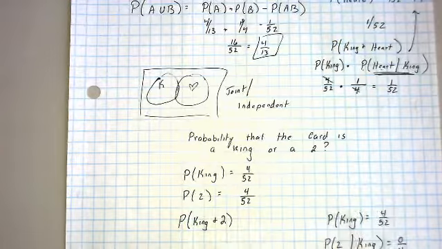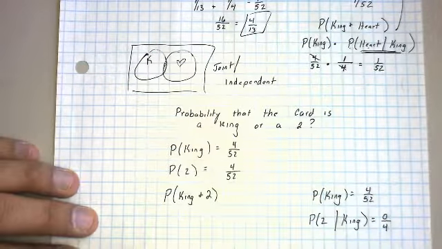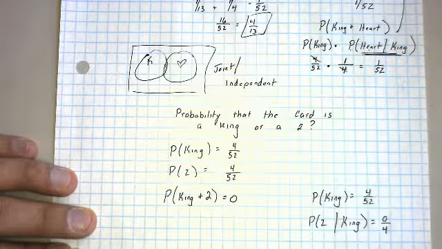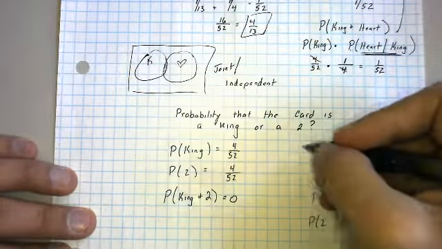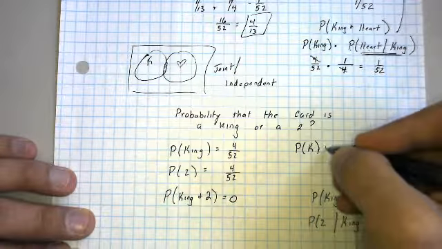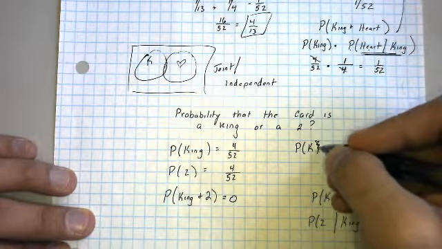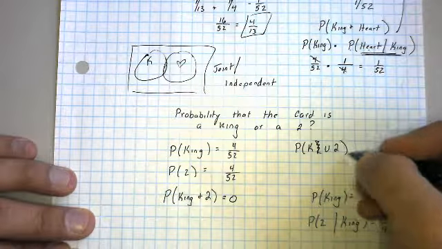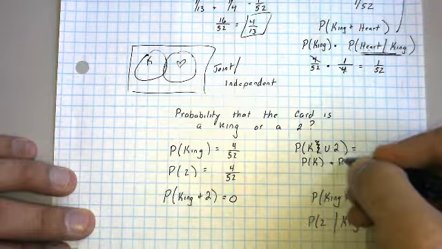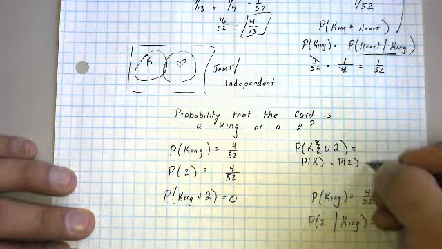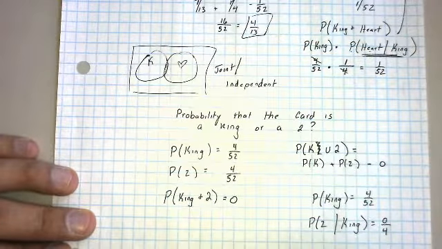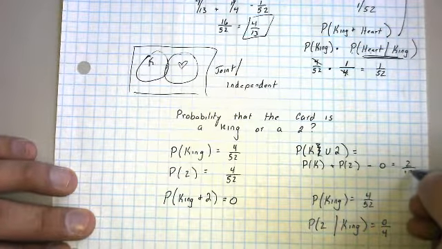Thus, the probability the card is a king union a 2 would equal P of K plus P of 2 minus 0, or 2/13. Now, in this case, if I were to draw my Venn diagram, I have king, I have 2, and I have no overlapping region.